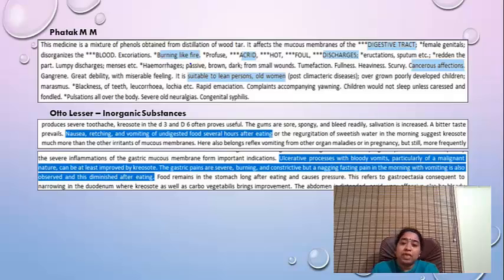Now unfortunately this patient is not there now. She expired a few months ago, but at least I am happy that with the help of homeopathic medicines, as long as she was alive, she led a quality life. After creosote, her vomiting reduced, her burning also reduced. At least as long as she was alive, she was able to eat whatever she liked. So that way it helped her in palliation of her problem also.